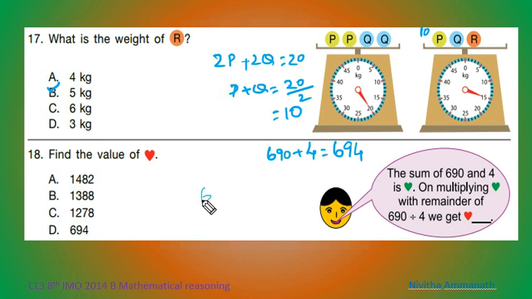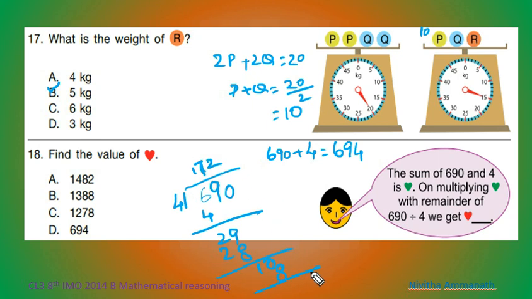So which is the remainder? 690 divided by 4. How many 4s are in 6? 1 4 is 4, 2 left. 29, 7 4s are 28. So 1 10, 2 4s are 8. 2 is the remainder.